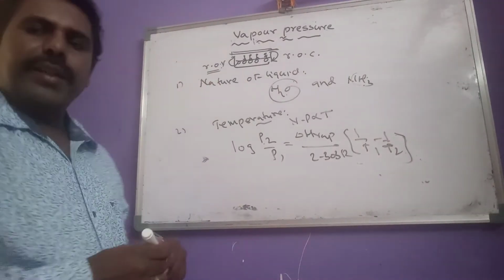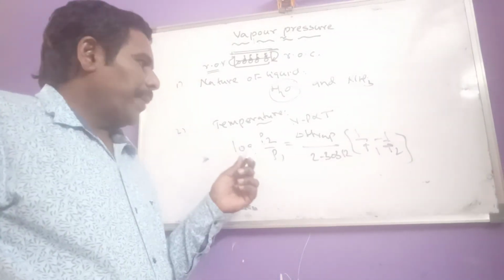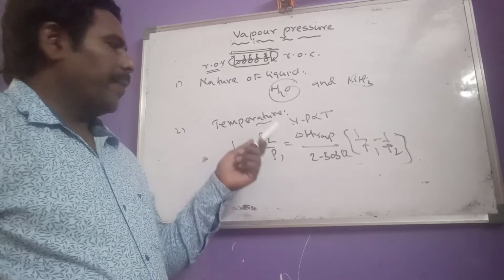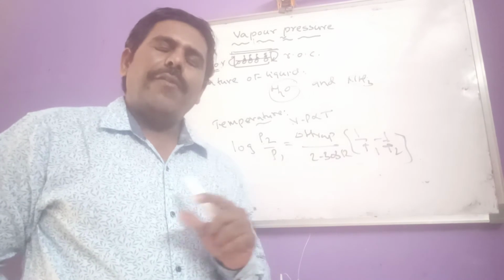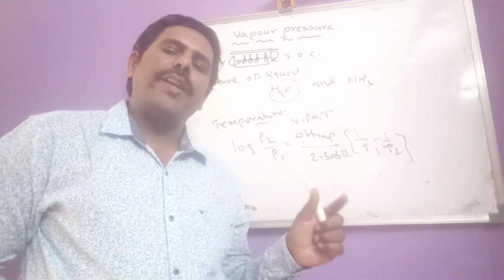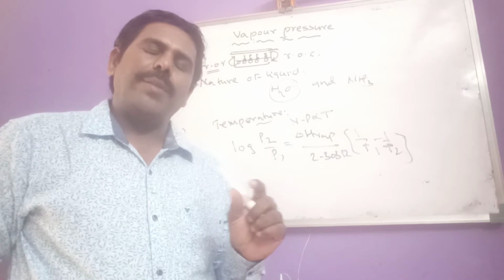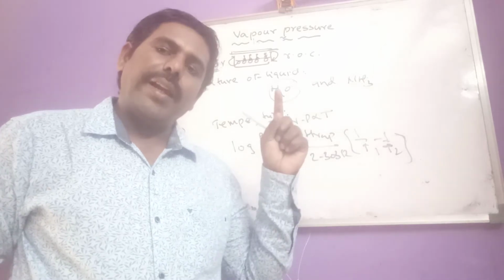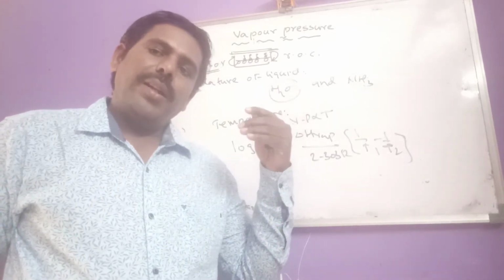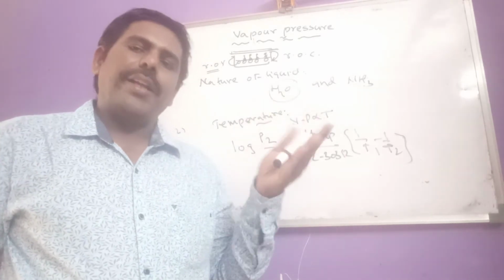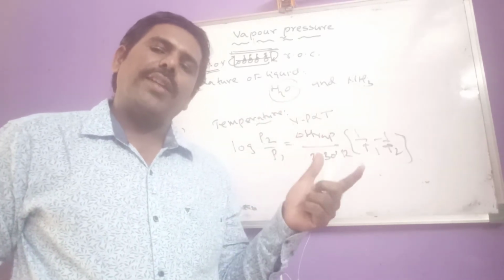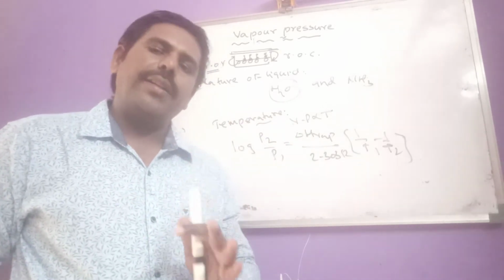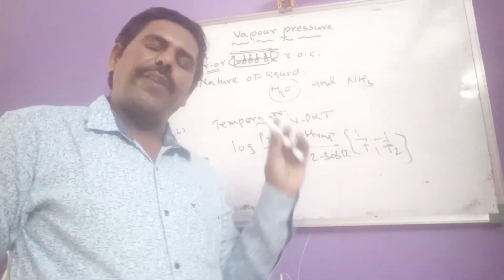The Clausius-Clapeyron equation gives the relation between which quantities? Pressure and temperature. So the vapor pressure depends on temperature, but vapor pressure is independent of surface area. You have to note this down as important. Vapor pressure is independent of surface area, but the rate of evaporation is directly proportional to surface area. Vapor pressure is independent, meaning it does not depend on surface area.